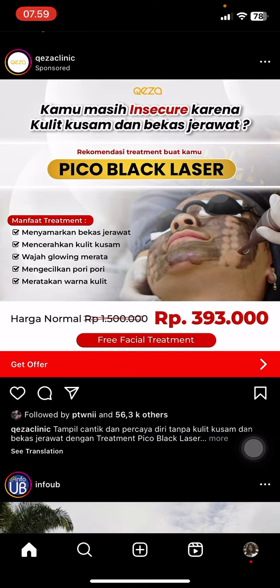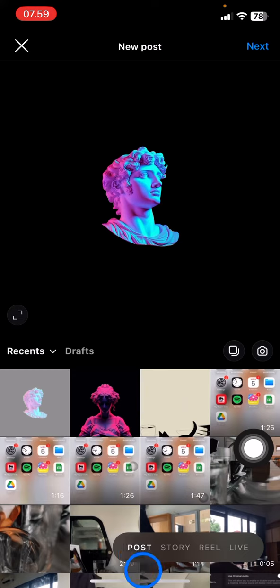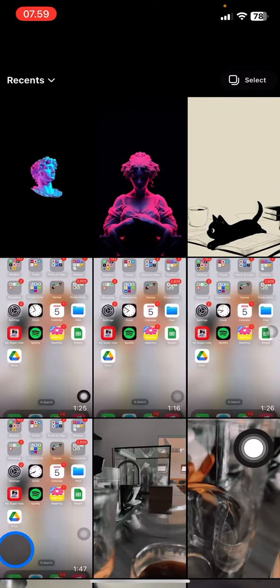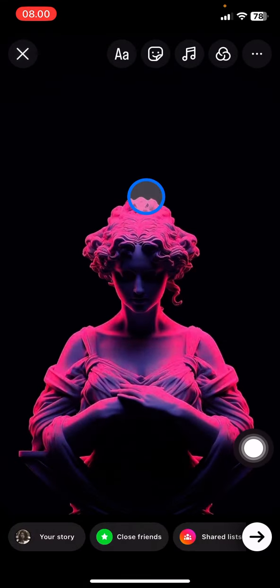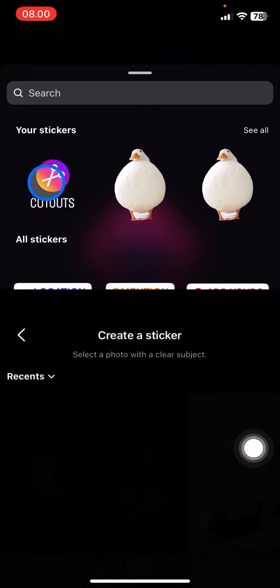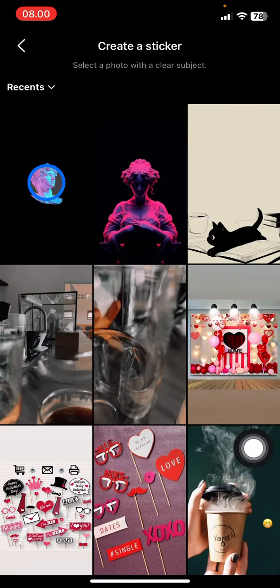So here is the way to use the cutout. The first thing you have to do is open your story section, or you can click this plus button on the bottom part here, and after that you just need to click Story, and choose which photo you want to use as the main or base picture. So let's say I want to use this, and after that, to use the cutout you just need to click this icon and choose this Cutouts button.